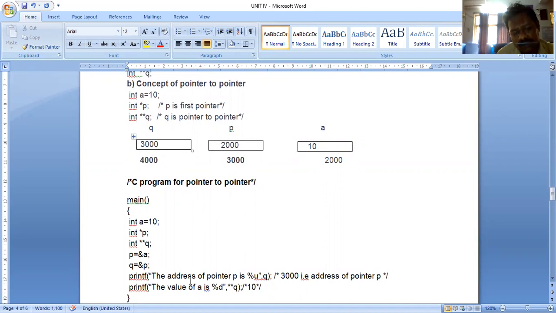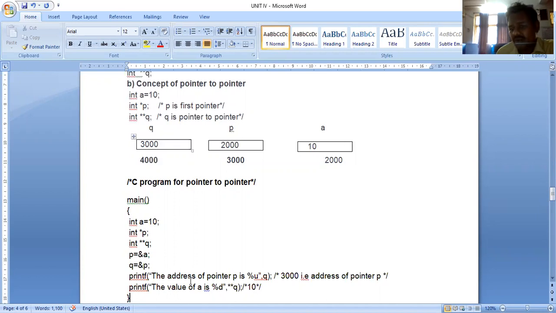So write this example also in the notebook. These are the important points regarding pointer to pointer or double pointer. Only one point: a pointer to pointer or double pointer stores the address of the single pointer, where the single pointer holds the address of the variable a. So if variable a is not available, what is the use of p? That is the concept here.